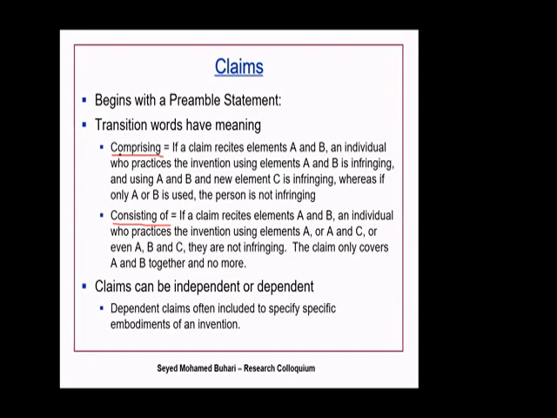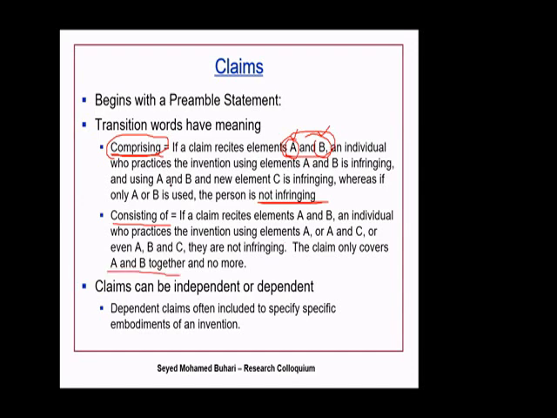If the word comprising is used, and your patent is made up of elements A and B, then if someone is using A only or B only, he is not infringing the rights of your patent, because your claim is comprising A and B. But if you talk about consisting of, and so on, if A or B is used, the person is not infringing. The claim only covers A and B together. So you have to see which one.